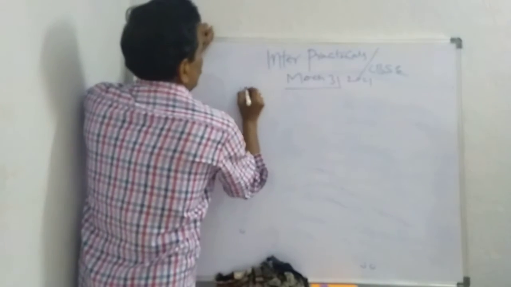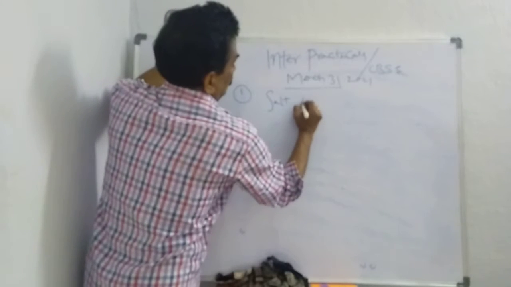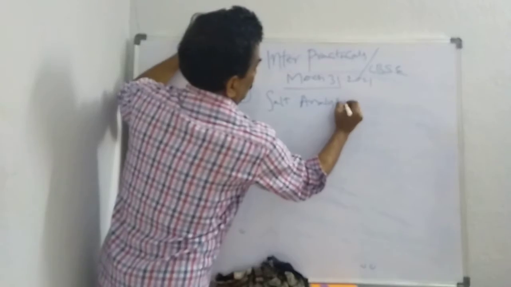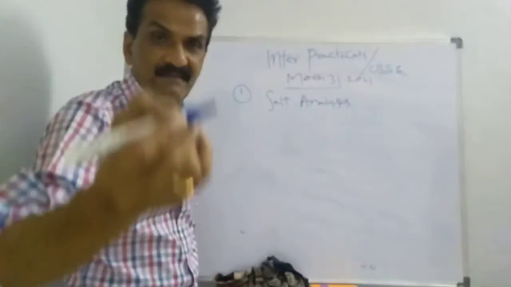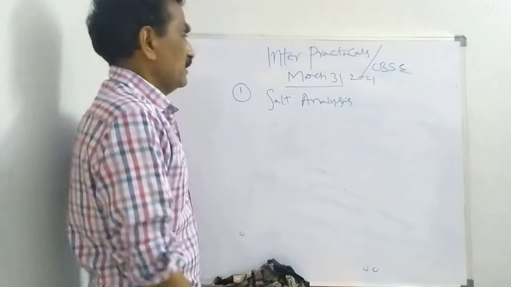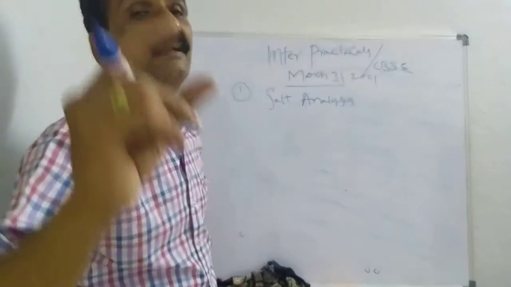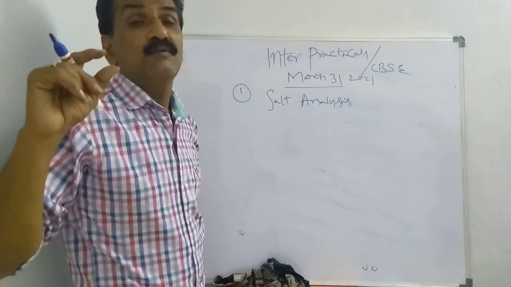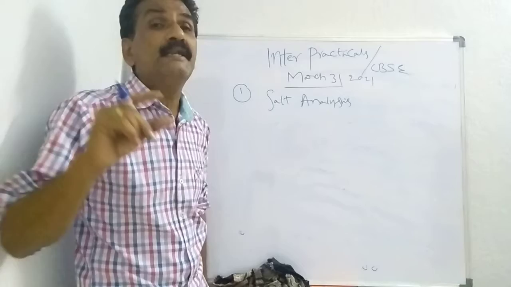Number 1 is salt analysis. They will give a salt to you. Identify the anion and cation in a given salt, through systematic qualitative analysis.